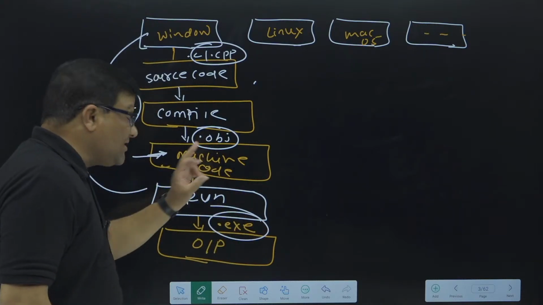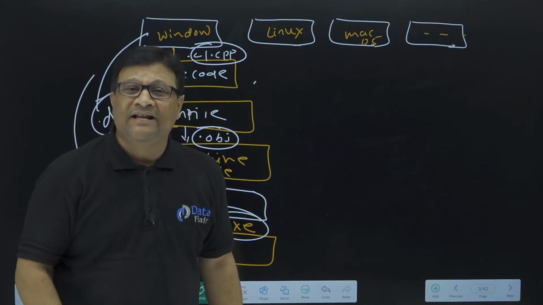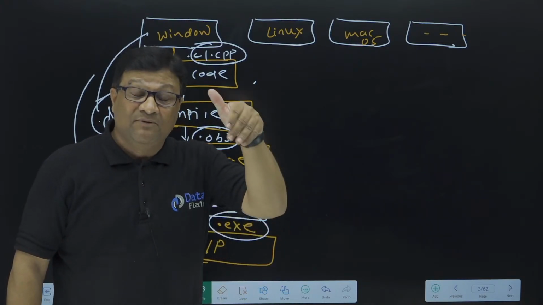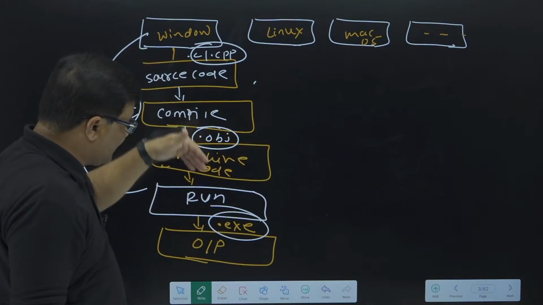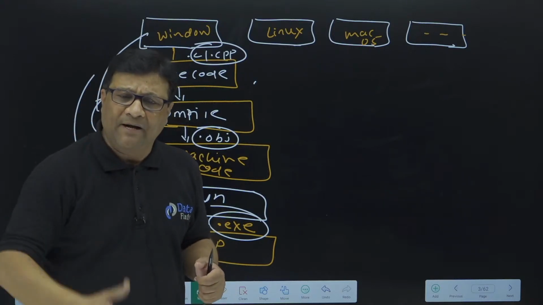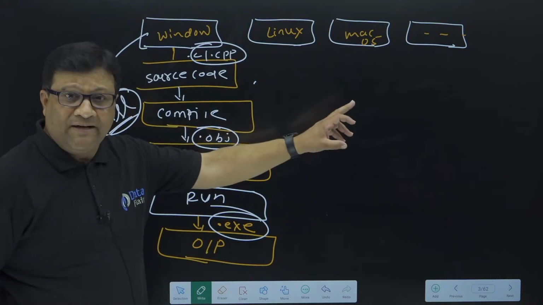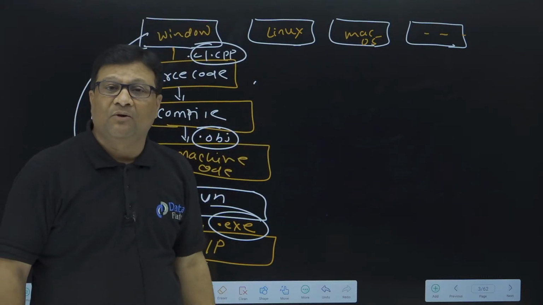So once this machine code is generated, the major role is played by the DLL file of the Windows operating system, because this DLL file is part of this machine code. So obviously the exe file created using this machine code is machine dependent, platform dependent. Because to run this exe file on any operating system, you require this DLL file, and this DLL file is only available in the Windows operating system.